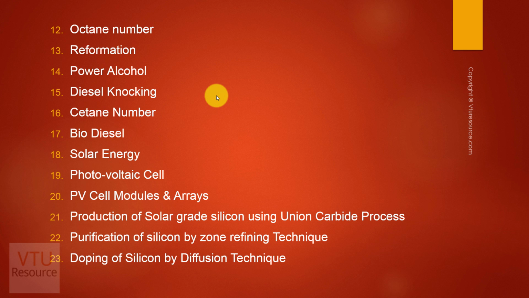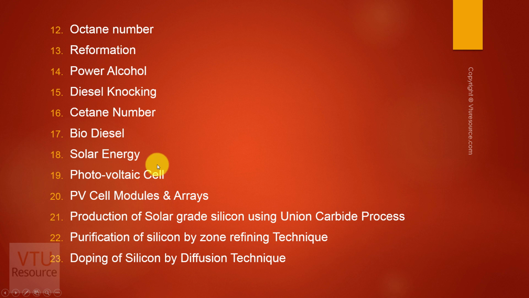Since solar energy is a very small part of the module, each and every topic in this module is very important. Especially, they ask the construction and working of photovoltaic cell for 5 marks, and the zone refining technique. This topic is very important in each and every examination: zone refining technique, purification, construction and working of PV cells, that is photovoltaic cell.